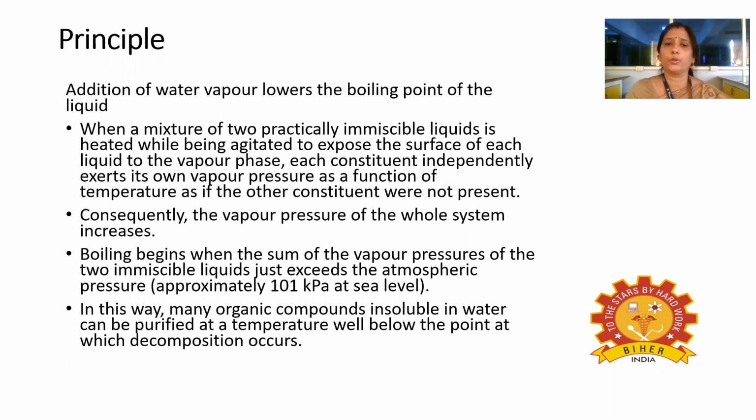When a mixture of two immiscible liquids is heated while being agitated to expose the surface of each liquid to the vapor phase, each constituent independently exerts its own vapor pressure as a function of temperature, as if the other constituent were not present. Consequently, the vapor pressure of the whole system increases. So boiling begins when the sum of the vapor pressures of the two immiscible liquids just exceeds the atmospheric pressure.